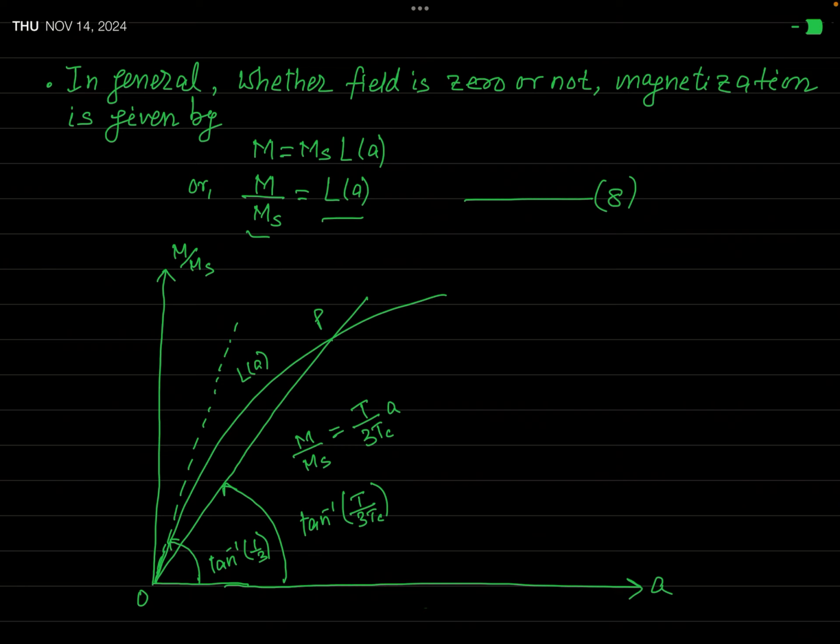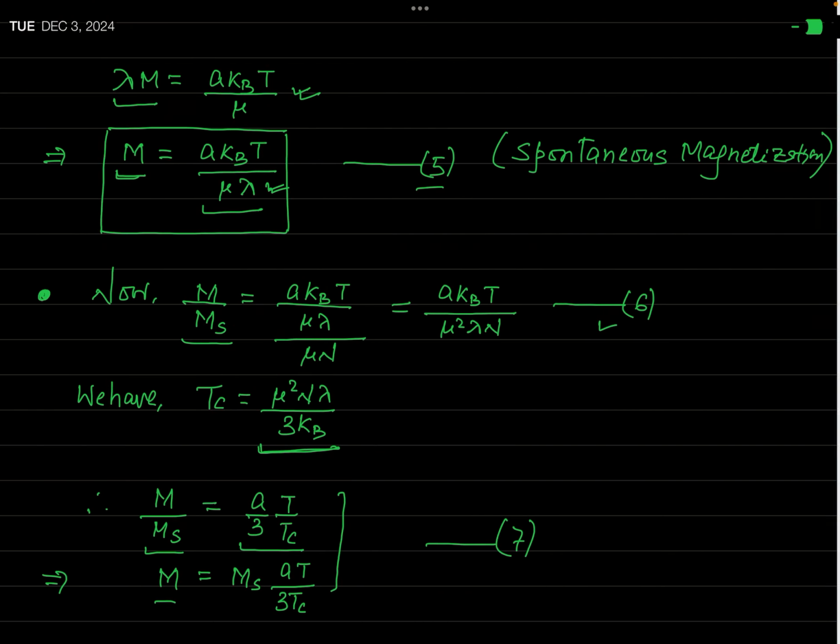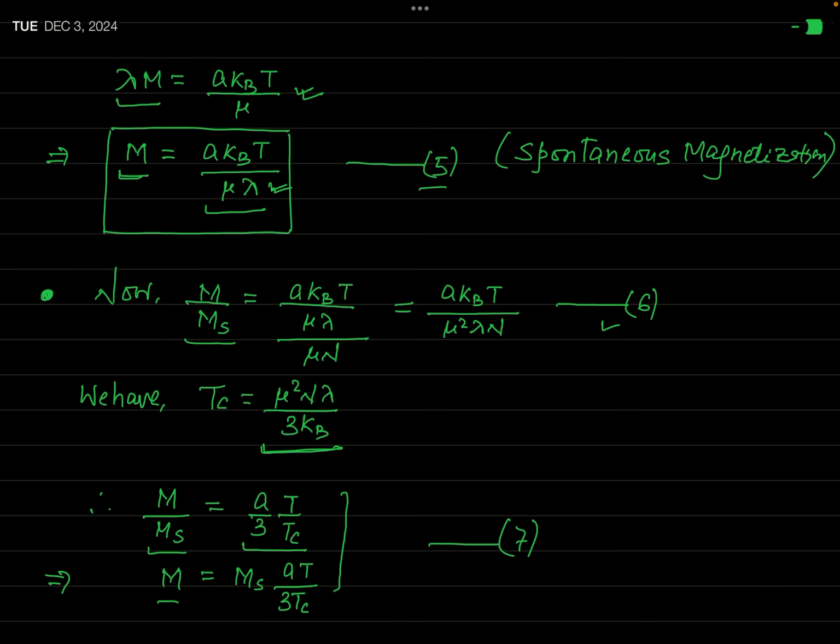Now let us plot the graph of M over Ms against A. Let us see this equation 7. M over Ms equal to A over 3 times T over Tc.